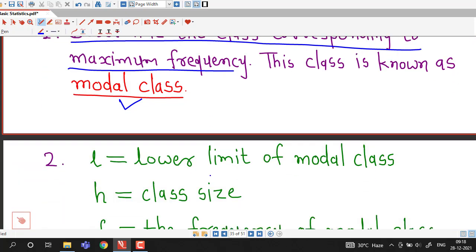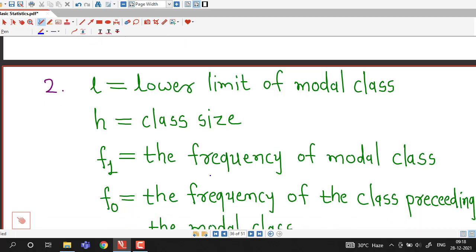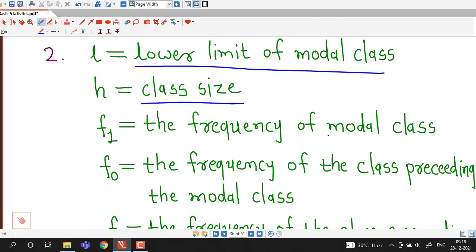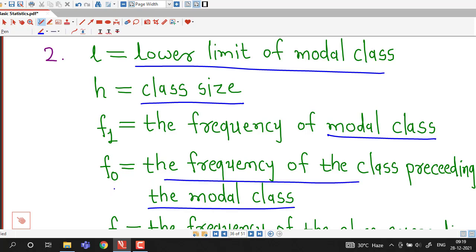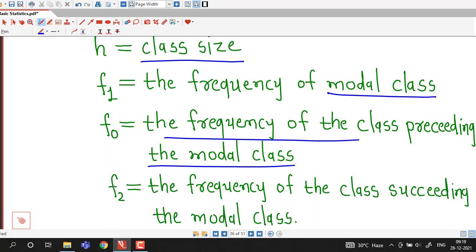Once we find the modal class, then we will find all these quantities. Lower limit of the modal class is denoted by small l. Class size will be denoted by small h. Frequency of the modal class we will denote by f suffix 1. f1 is the frequency of the modal class. Frequency of the class preceding the modal class will be denoted by f suffix 0, and frequency of the class succeeding the modal class will be denoted by f2.